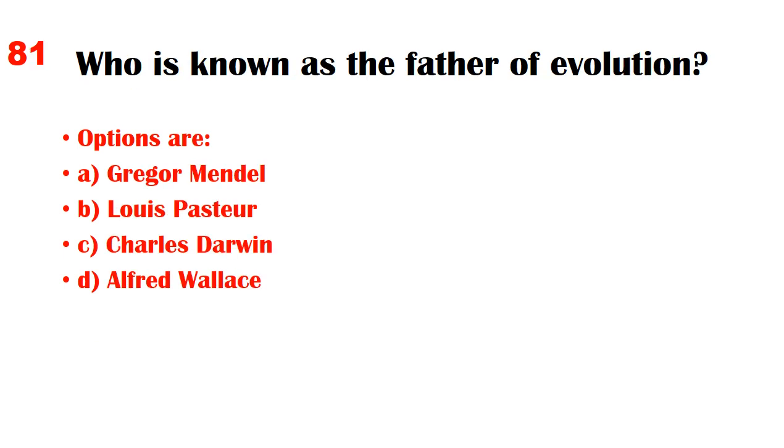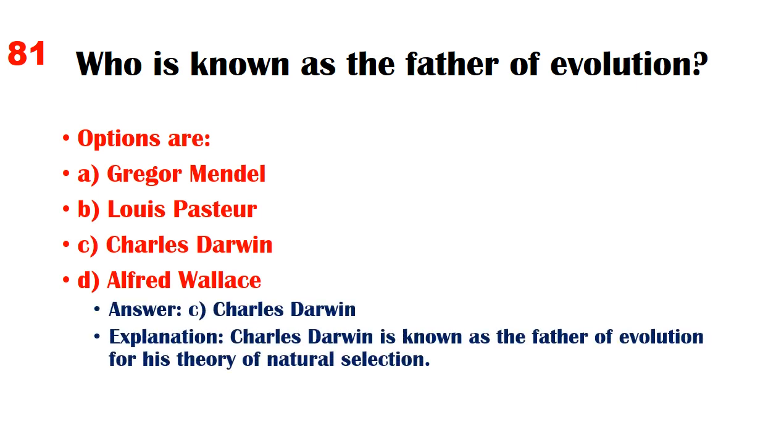Who is known as the father of evolution? Options are A. Gregor Mendel, B. Louis Pasteur, C. Charles Darwin, D. Alfred Wallace. Answer C. Charles Darwin. Explanation: Charles Darwin is known as the father of evolution for his theory of natural selection.